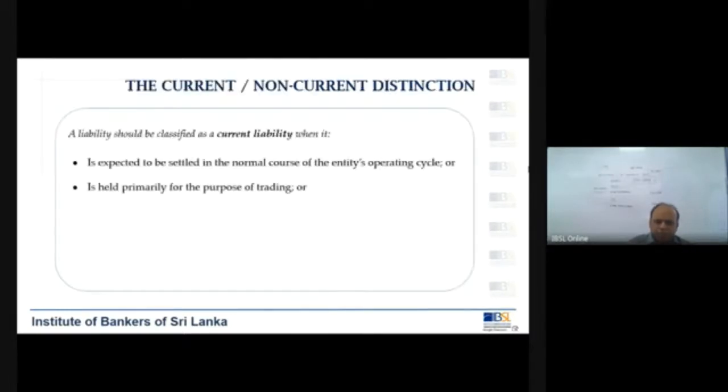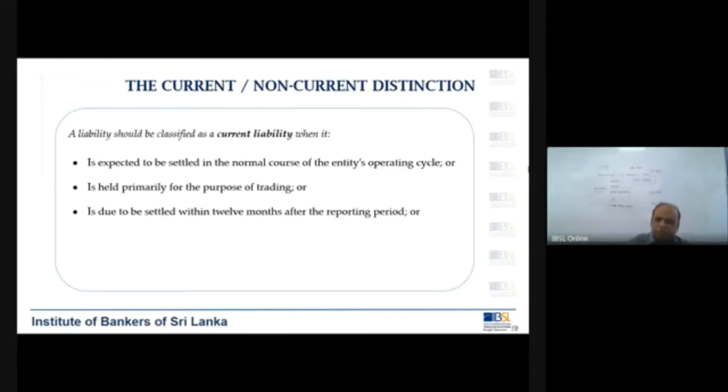Then I will also go into the current liability. As I told you, it is expected to be settled in the normal course of the entity's operating cycle or is held primarily for the purpose of trading, to be settled within the next 12 months. So you have to settle it. Now say if you have an electricity bill, can you keep it for more than 12 months? Obviously no. Then your electricity connection will be disconnected.